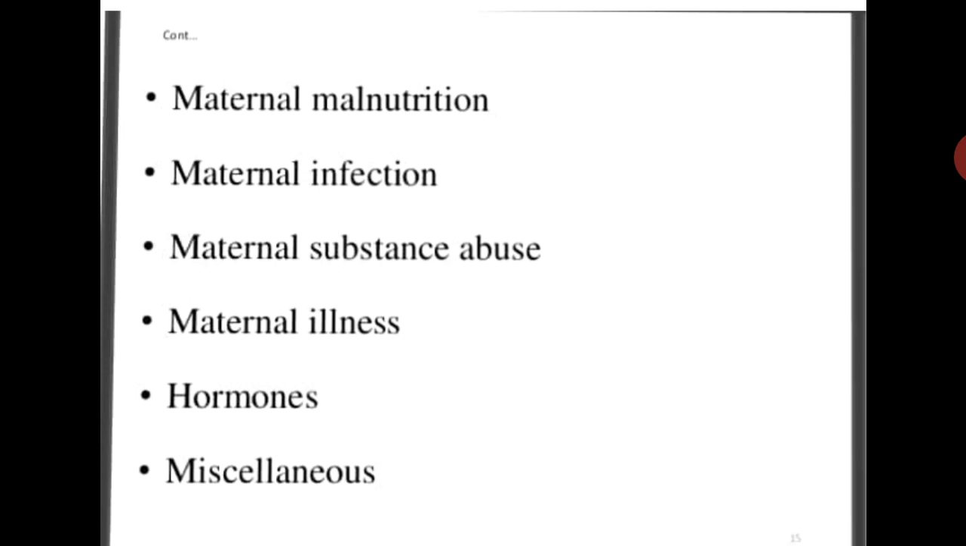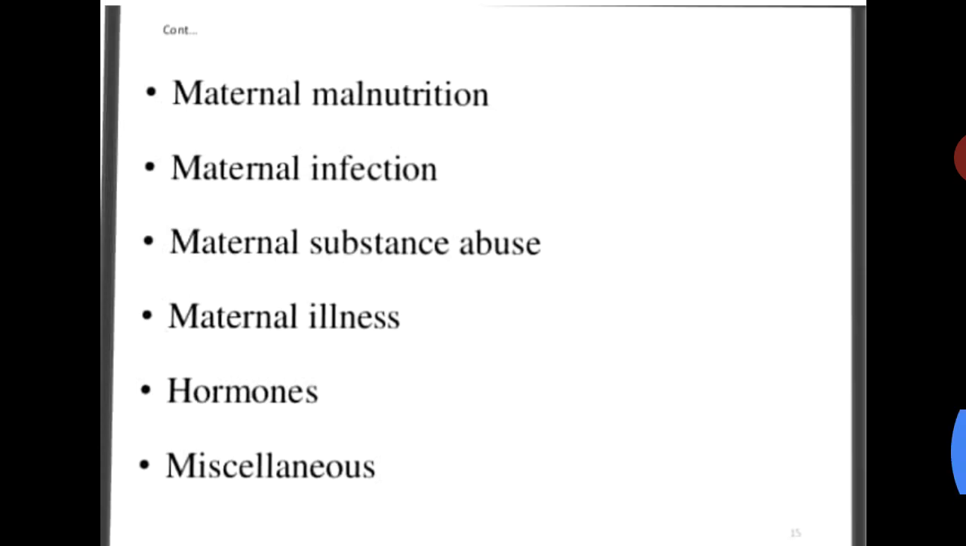Next is maternal illness. Maternal illness means if any obstetric disorders are present in the mother, like pregnancy induced hypertension, for example preeclampsia, eclampsia, or multiple pregnancy, or malposition of the fetus, all these obstetric disorders in the mother can cause fetal growth restriction, and it can severely affect the growth and development in the children.